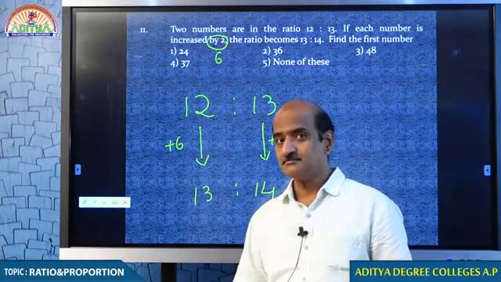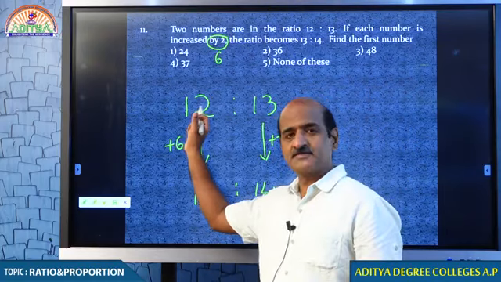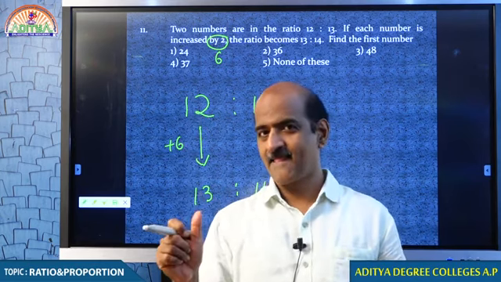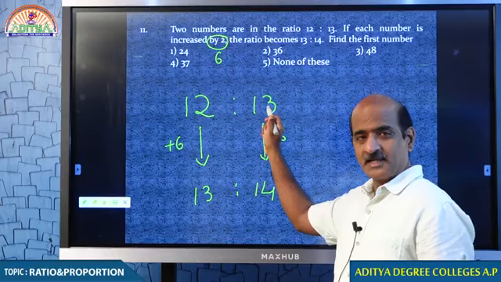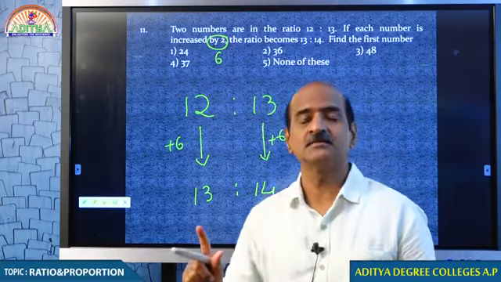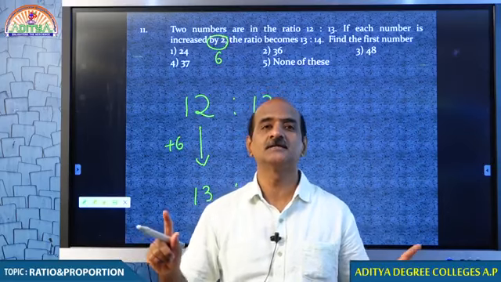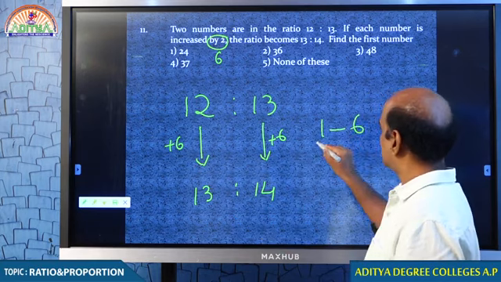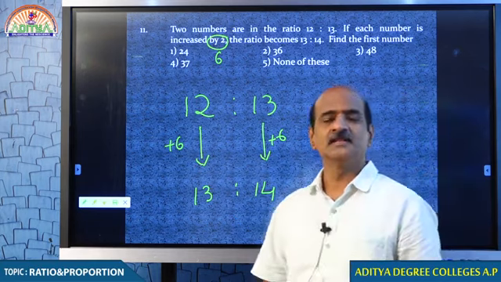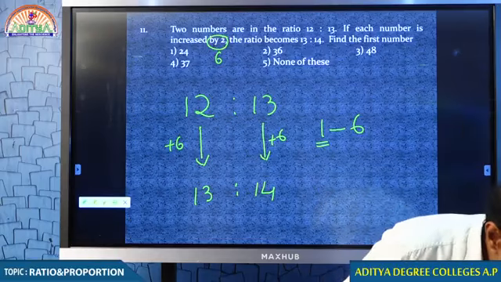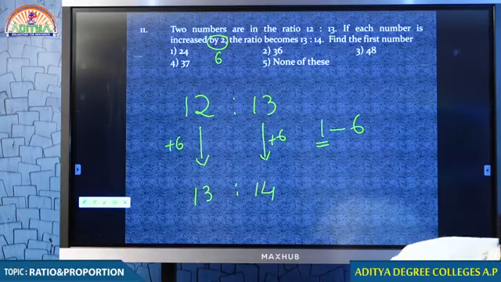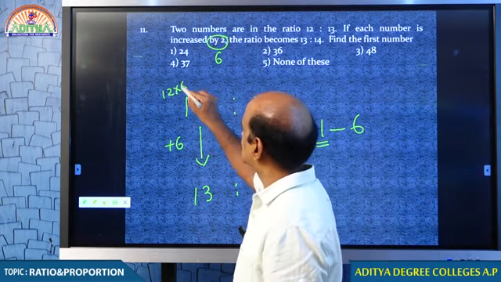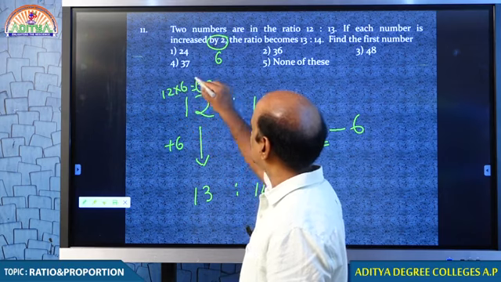You get it? What happened? The first number, which was 12 parts, becomes 13 parts, increased by 1 part. Second number 13 parts becomes 14 parts, increased by 1 part. Each number is increased by 1 part by adding 6. Therefore, in this question every 1 part is 6. What are you asked to find? I am asking to find the first number. Therefore, first number is 12 into 6, that is equal to 72.